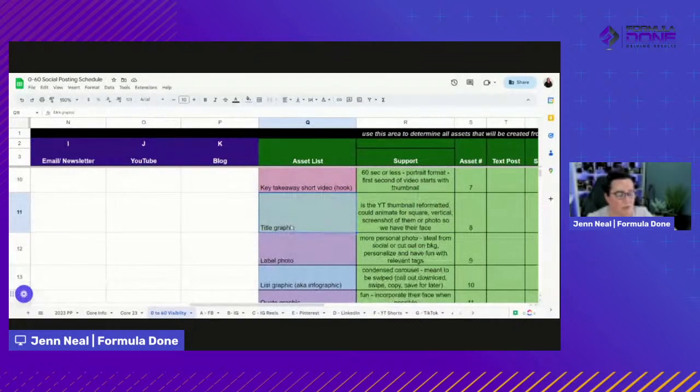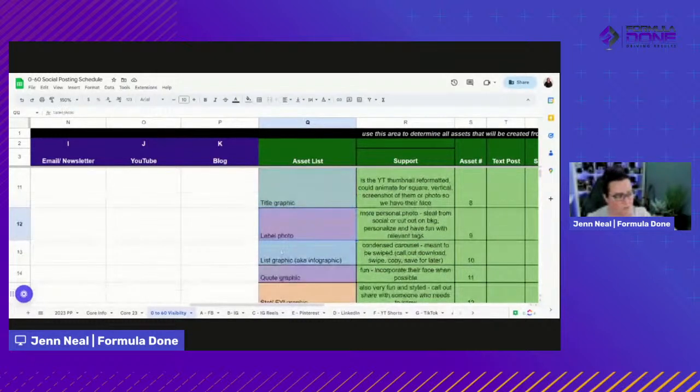So this would be kind of like the video thumbnail, but we make it way fun. So it'll be used as a social media post, like a label kind of photo. I got this idea from Alex Catoni at the Copy Posse. Love that. Just kind of a fun, candid lifestyle photo with fun words about things that you do or lifestyle or things that are gonna catch people's attention. It's a different way to share a photo, right?